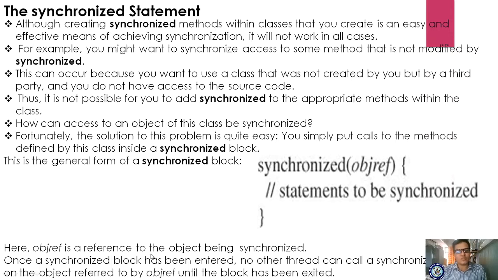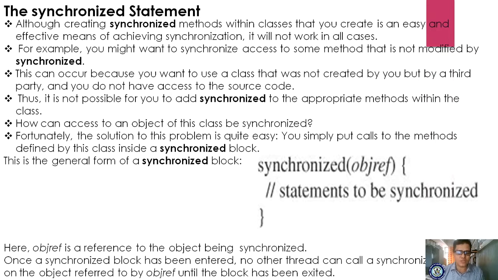Here the object reference is a reference to the object being synchronized. Which object you are making synchronized is specified here. By using the object we are using the threads, right? You execute a number of threads by using that object.